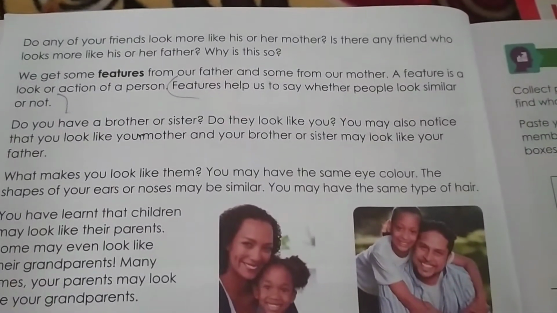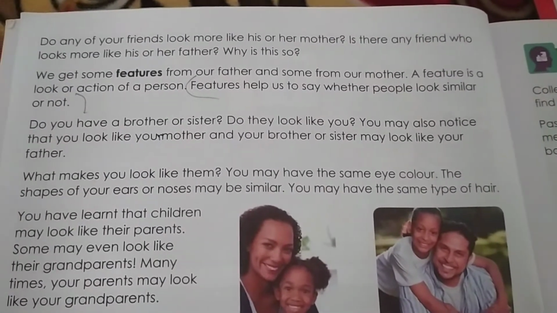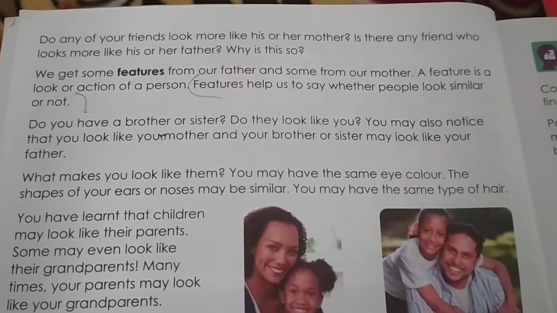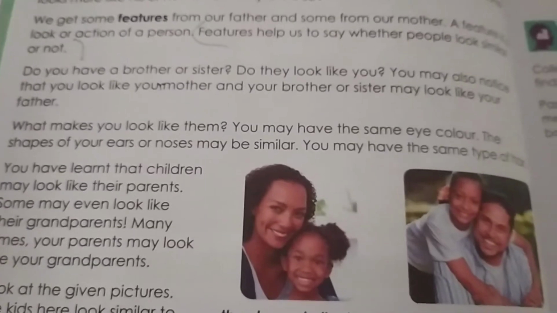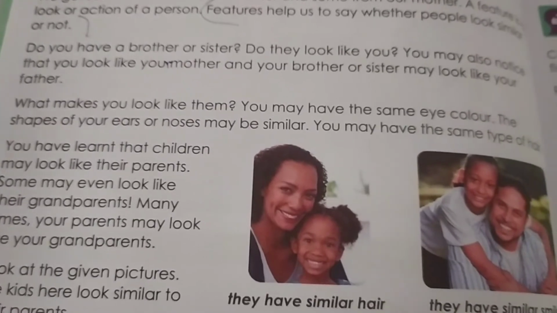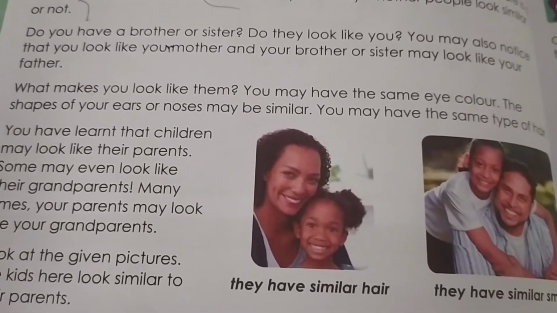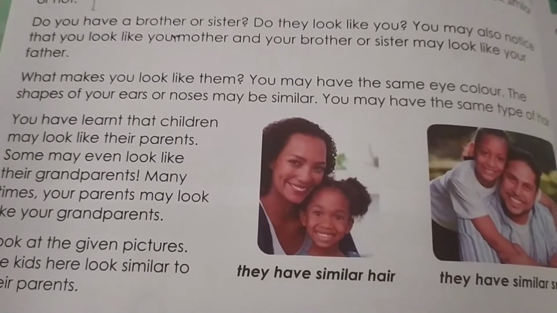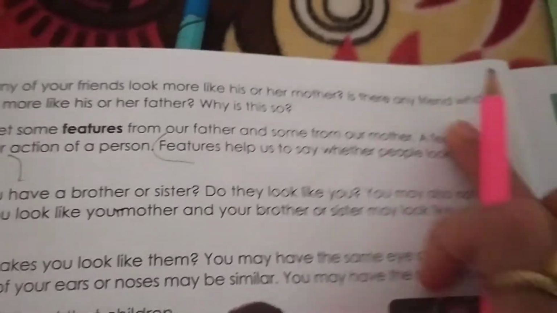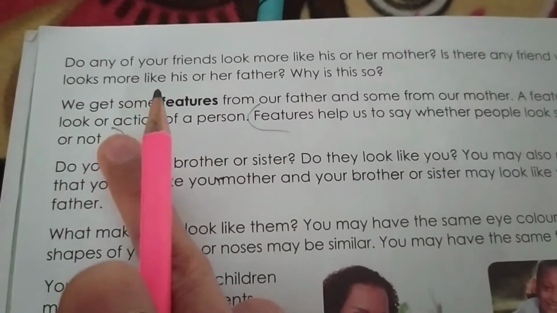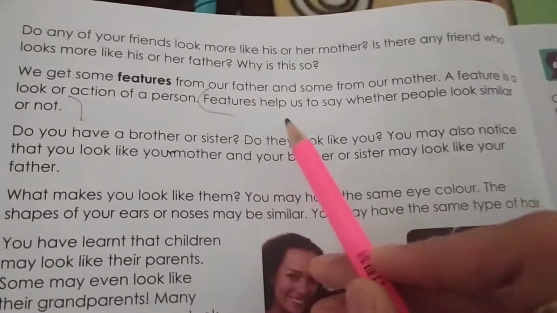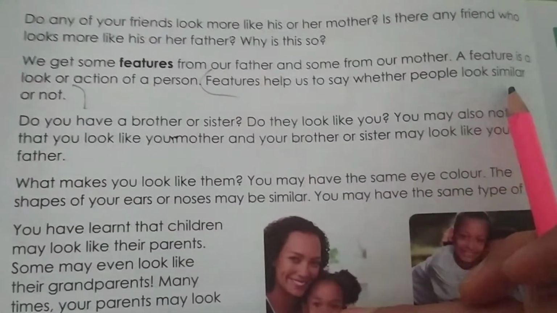Can you tell me, do any of your friends look more like his or her mother? Is there any friend who looks more like his or her father? Why is this so? The reason is the features that we get from our parents. We get some features from our father and some features from our mother. So what is the meaning of features? Let me explain. A feature is a look or action of a person. Features help us to say whether people look similar or not.